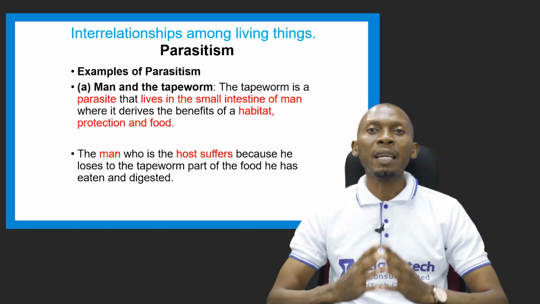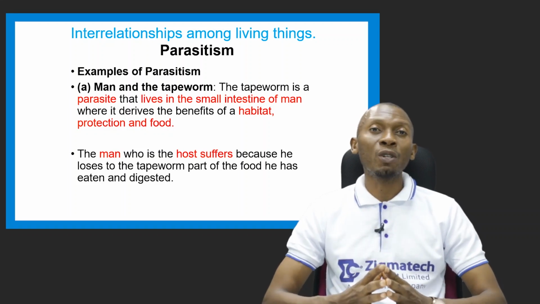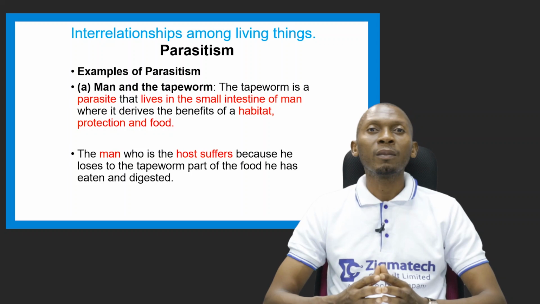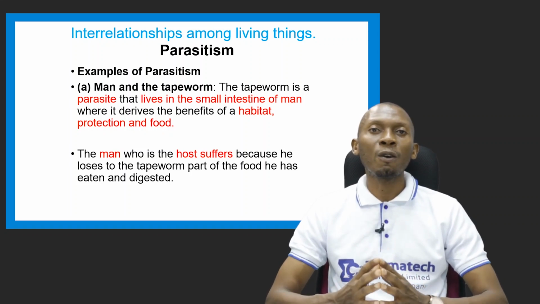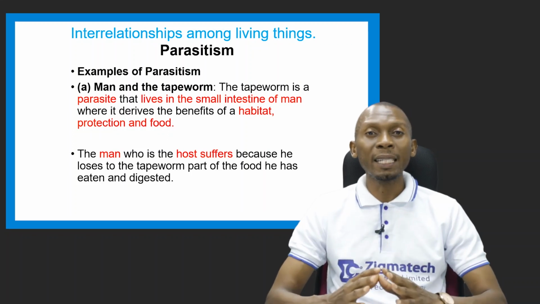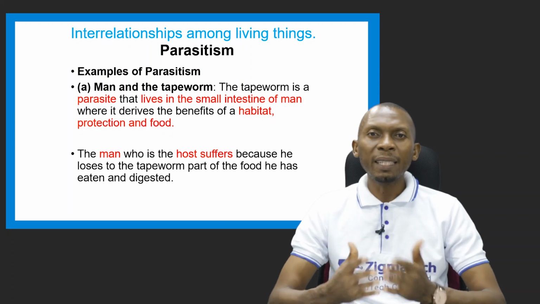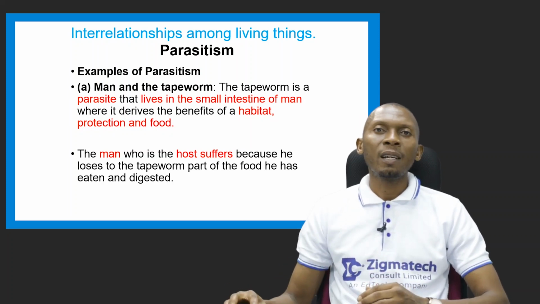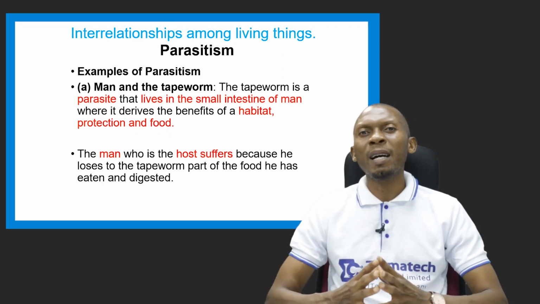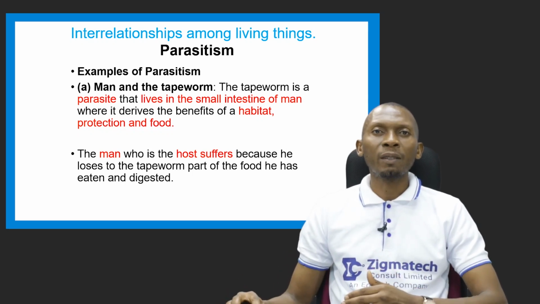How does it benefit? A habitat is provided. It also enjoys protection, and it obtains food from man. The food that man eats, the tapeworm ends up eating part of it after man has eaten and digested it. This deprives the man, who is the host, of nutrients, while the tapeworm keeps growing and doing well.